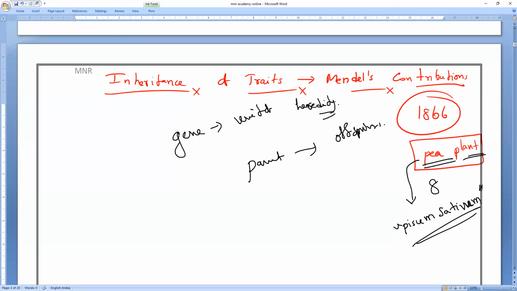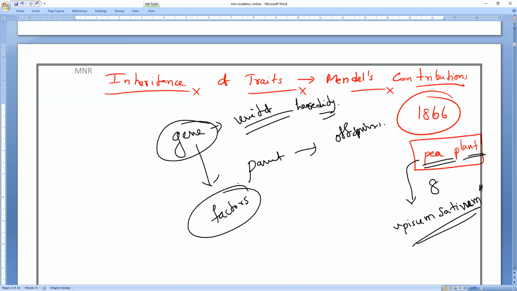He is the first scientist to use a word like gene, the functional unit of heredity. Mendel used to call genes factors. So factors or genes, both are the same. Remember, they are the main unit of heredity.